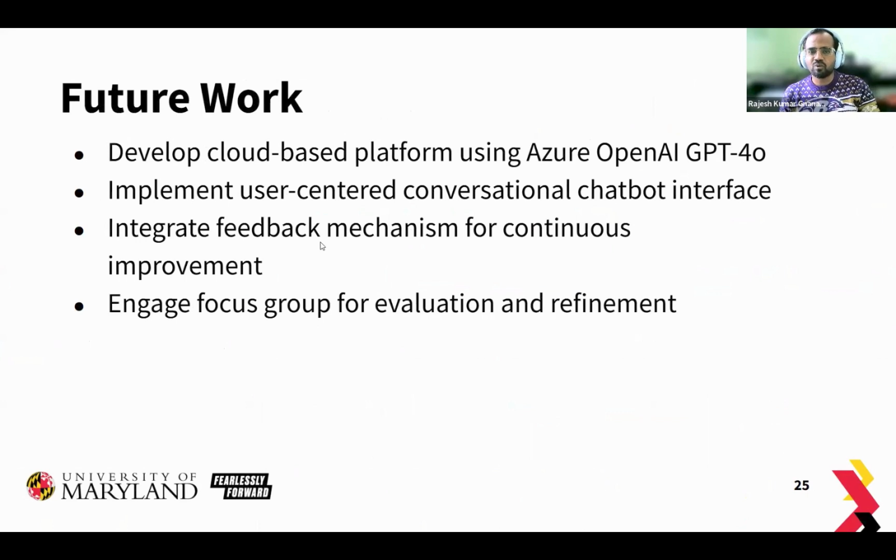Our future work would be to work with the community to enhance the chatbot interface using OpenAI GPT. We wanted to get feedback from the communities. We'll be working with a group of folks at Kenneth Center to have them review this and provide feedback, so we can evaluate the feedback and also refine the product. So that's our future work.